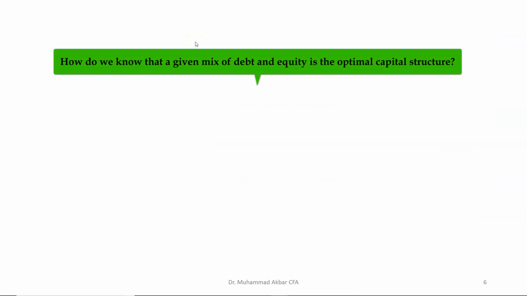Now the question is, how would we know that a given mix of debt and equity is the optimal capital structure? We know that at the optimal capital structure, the marginal value of the tax shield should be equal to the marginal value of the bankruptcy cost.